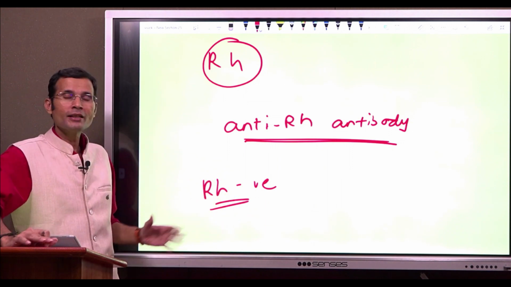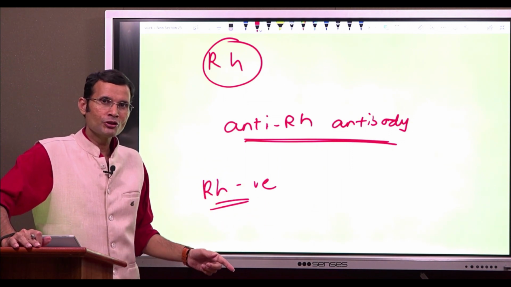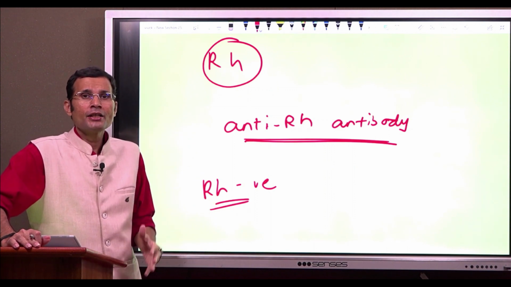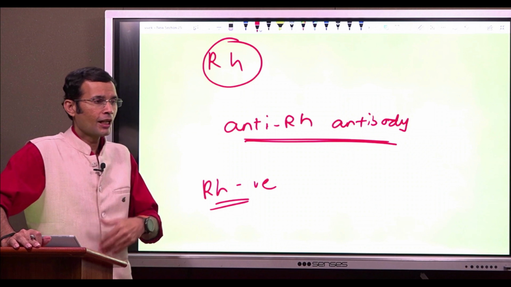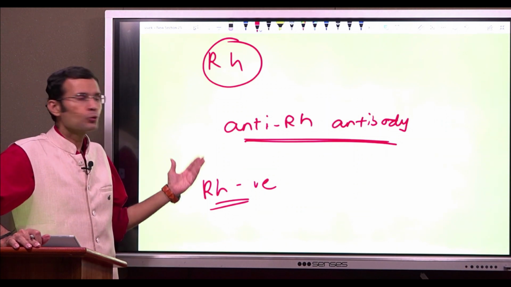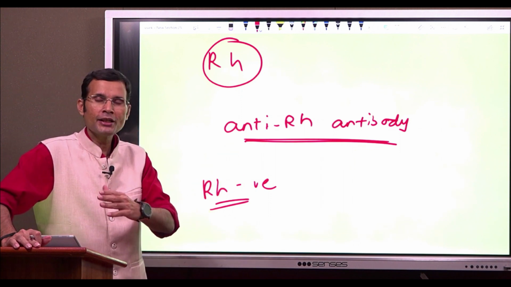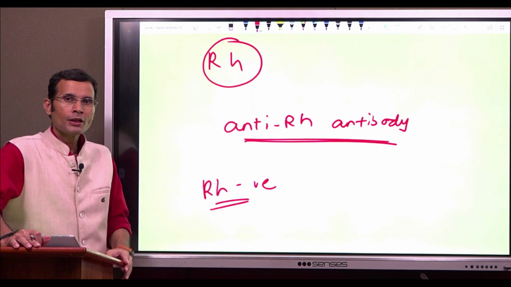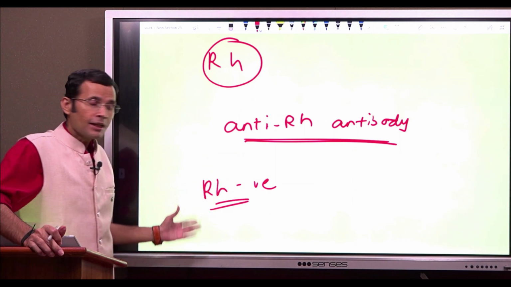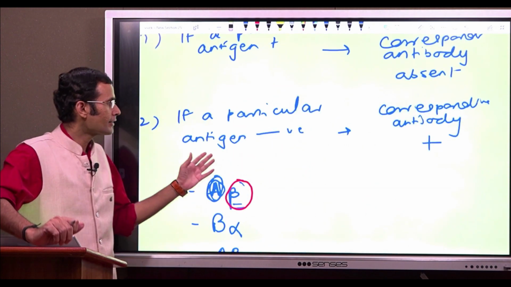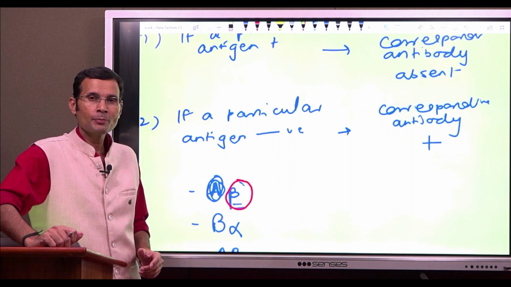So what I'm trying to say is, RH positive individuals have RH antigen since birth and it is recognized as self. So no question of forming antibodies against it. So no anti-RH is found in their plasma. RH negative individuals, as we are talking about the second part of the Landsteiner law, have no RH antigen present.